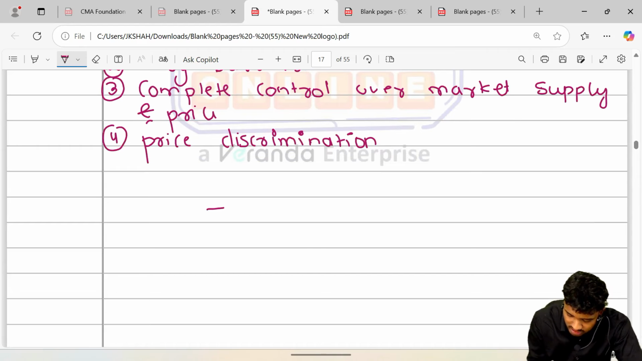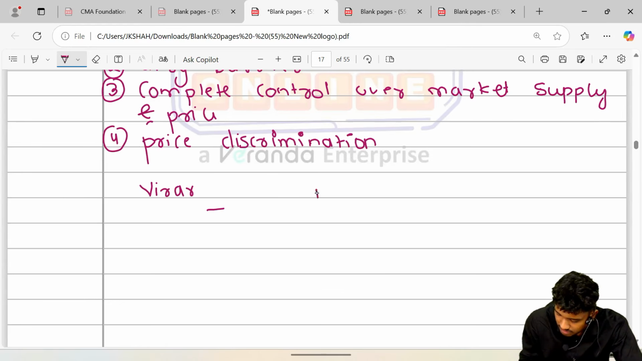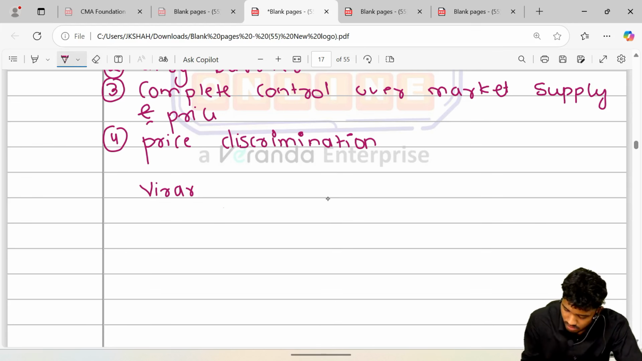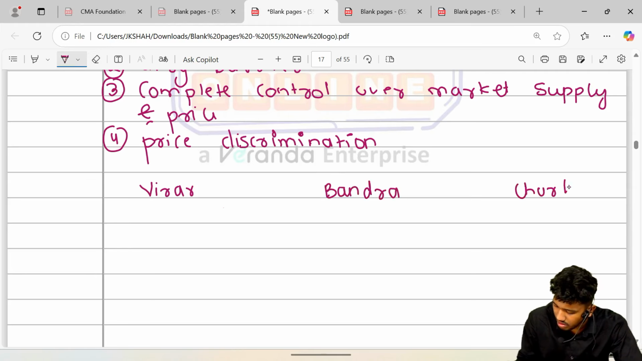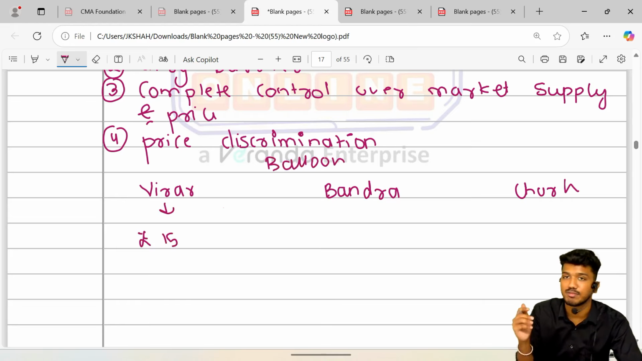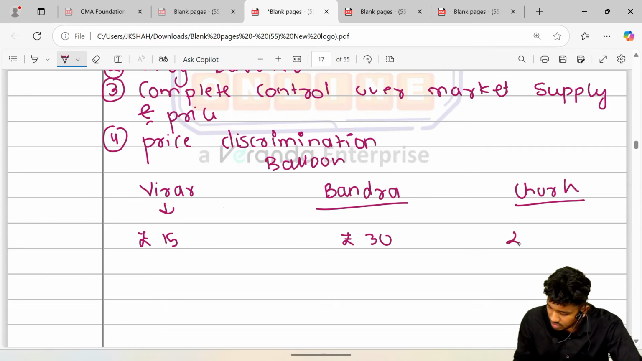a seller, this is a firm, take it as Malad, Bandra, and next there's Churchgate. The seller is a balloon seller. He sells the same commodity, a nitrogen gas balloon, for rupees 15 over here, and he sells in Bandra for rupees 30, and the same in Churchgate for rupees 50.